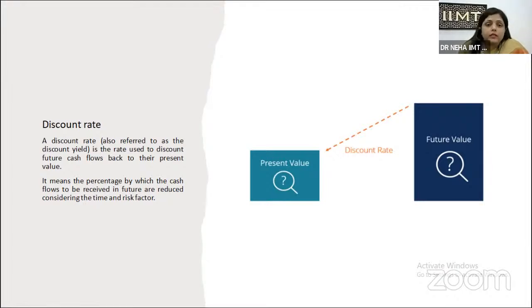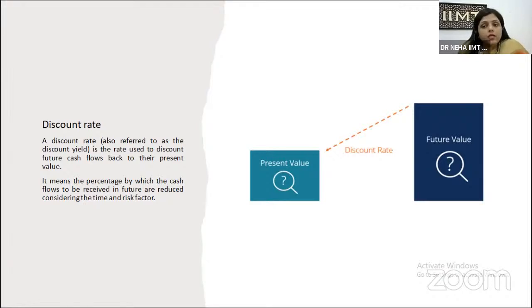We also call it the hurdle rate, and basically it means the percentage by which the cash flows to be received in the future are reduced, considering the time and risk factor. Like I have already told you, the concept of time value of money supports the fact that the real value, not the monetary value, of money goes on decreasing with the passage of time.